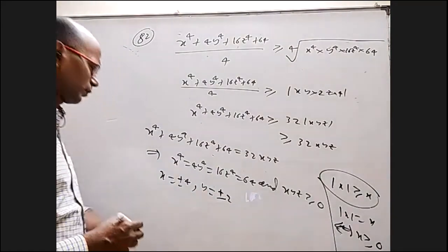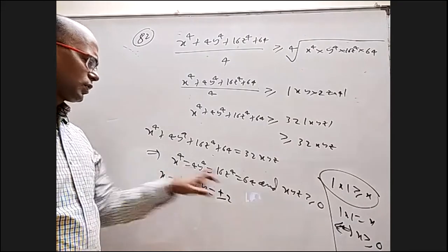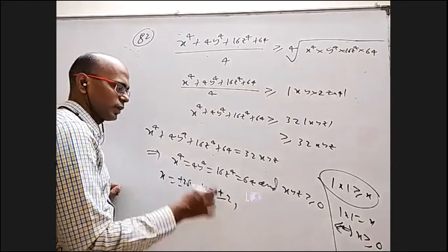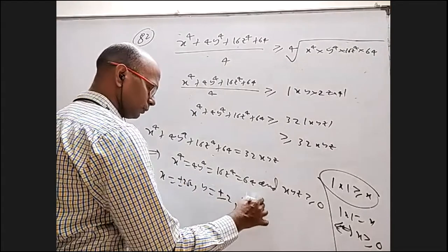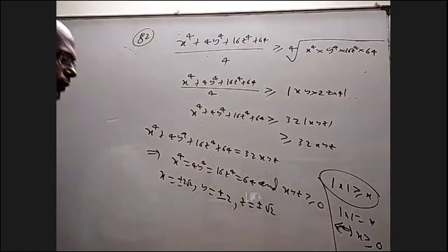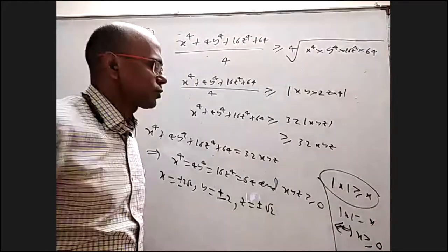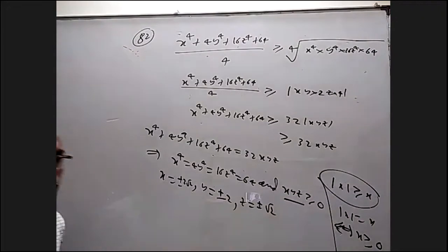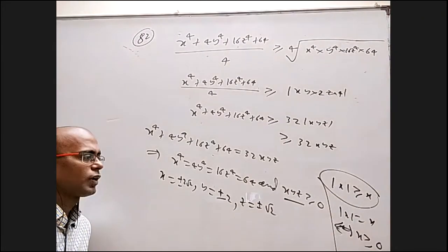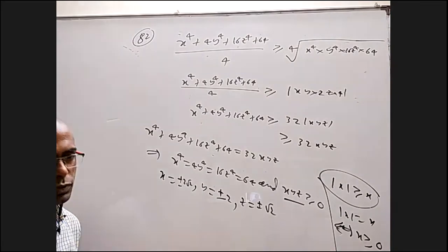Something wrong. x square is 8, so this is 2 root 2 or minus 2 root 2. This is plus or minus 2. This is z equal to plus or minus root 2. But I should make sure that xyz is positive. So either all are positive or two are negative and one positive. So I'm sure I'll get 4 cases.